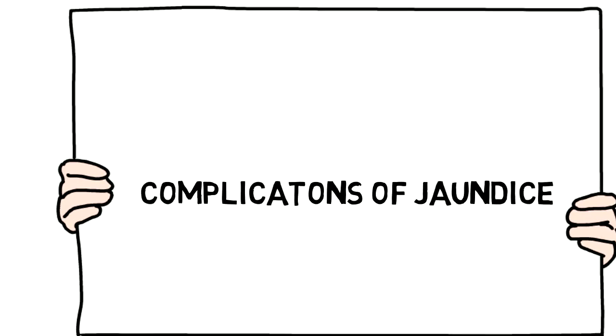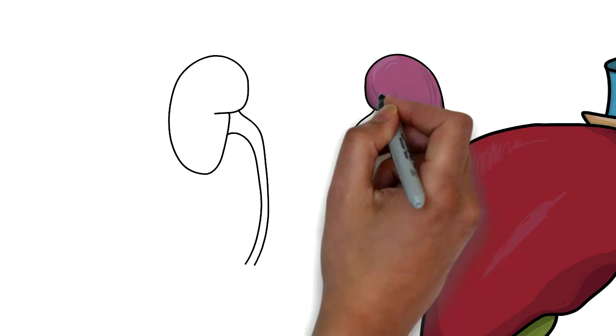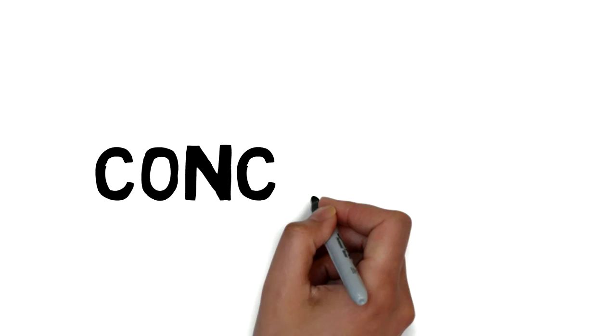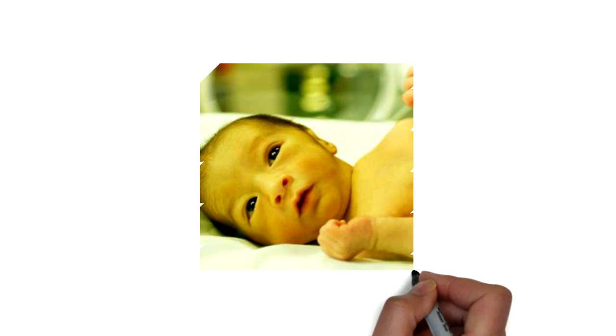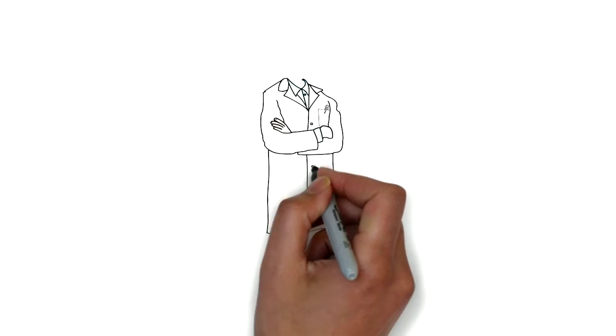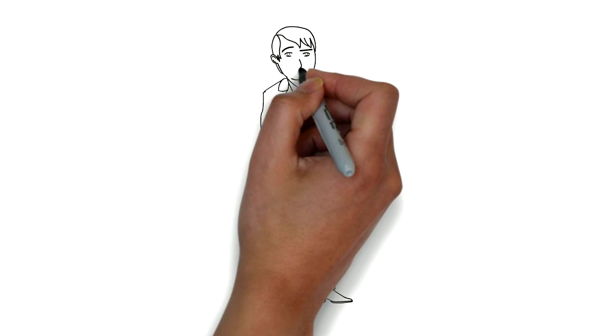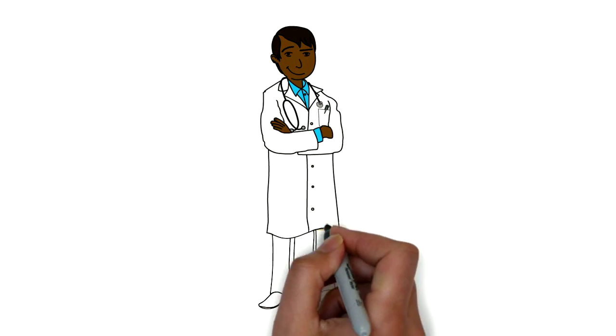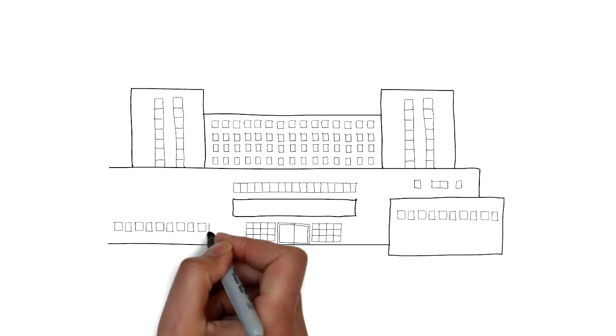Complications of jaundice. Here are a few of the complications of jaundice: bleeding, infection, cancer, liver and or kidney failure, and death. In the end, you can see that jaundice is sometimes a sign of an underlying disease. If you suspect that you have jaundice, report to your doctor immediately to be diagnosed and look at various treatments if diagnosis is confirmed. For babies, bring your child to the doctor immediately to prevent the jaundice from getting worse.